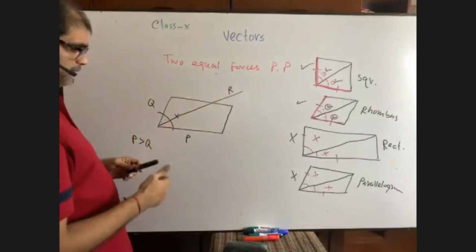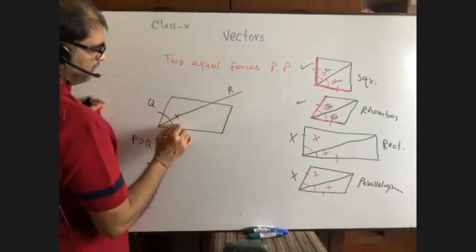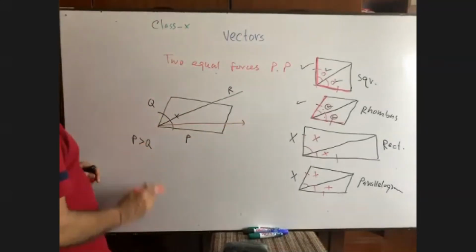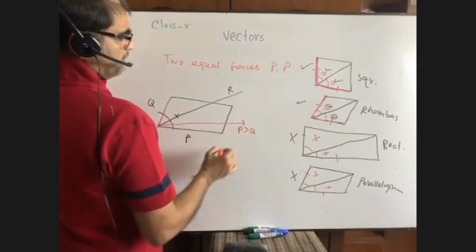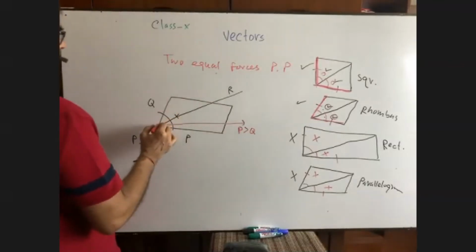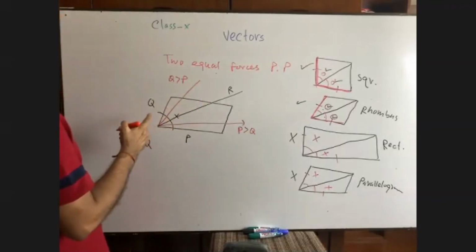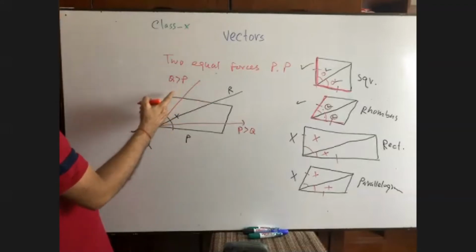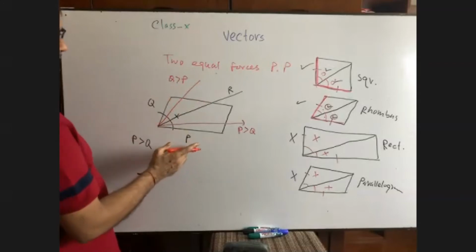That means here P is greater than Q, so the resultant will be near to P. But if Q is greater than P, then the resultant will be very near to Q. If P is greater than Q, then the resultant will be near to P.